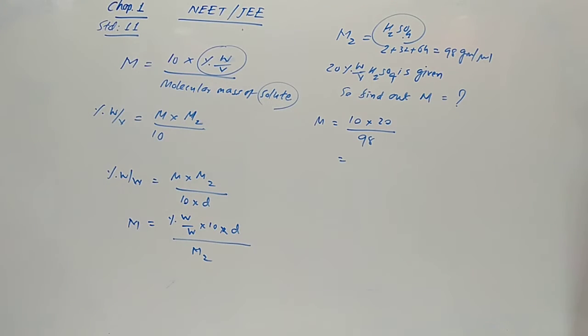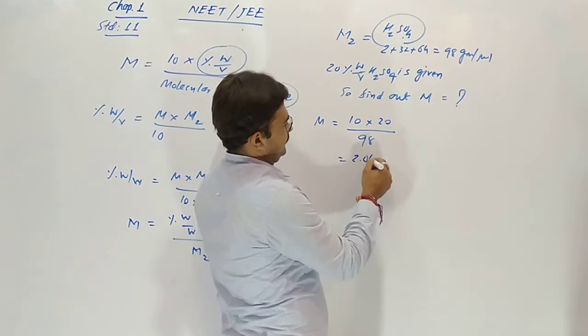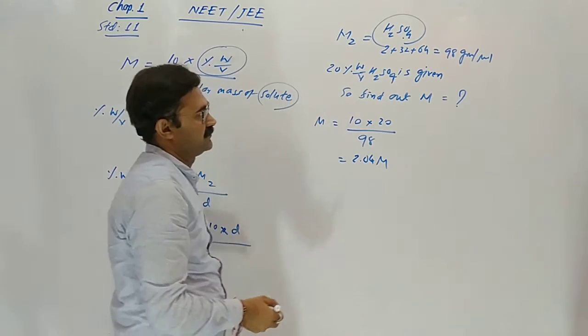So 20 into 10 means 200 divided by 98, 2.04 molarity is our answer.